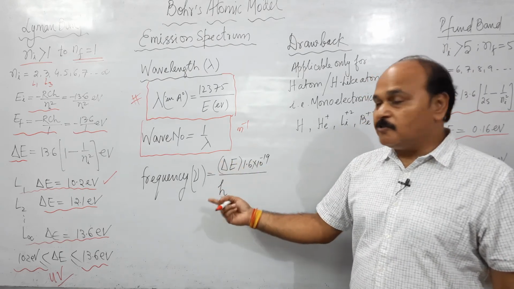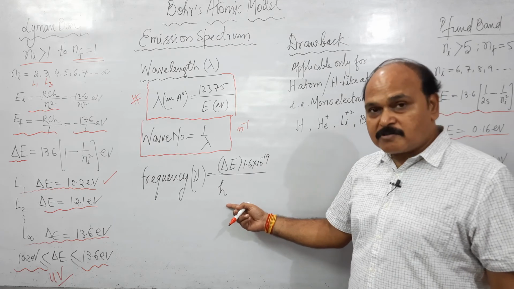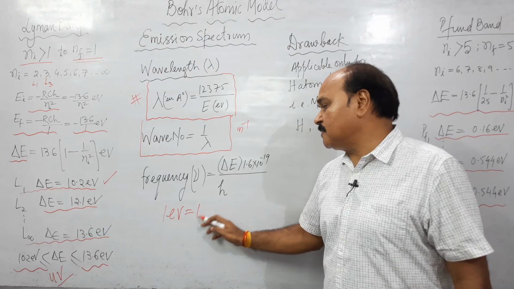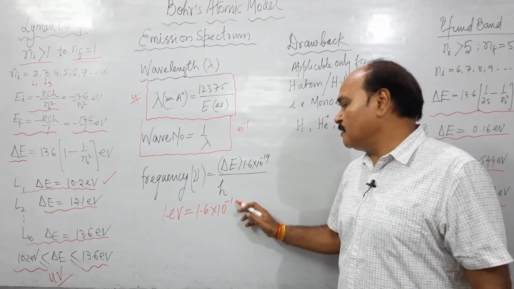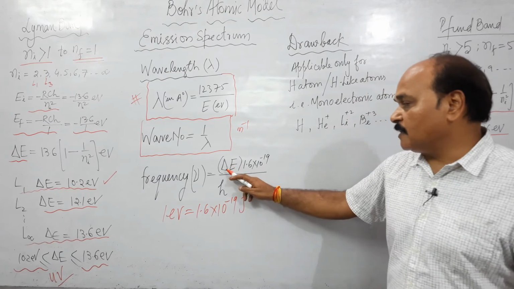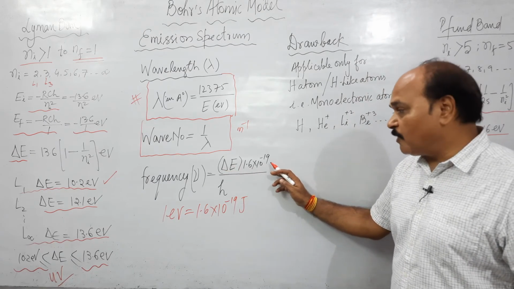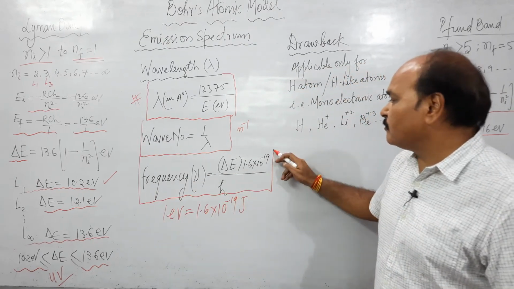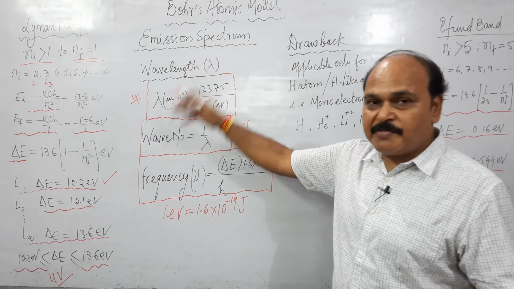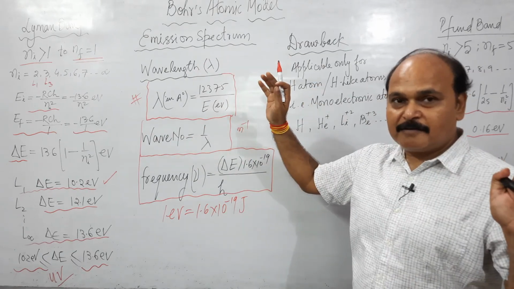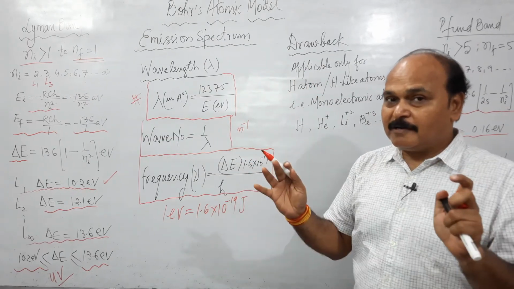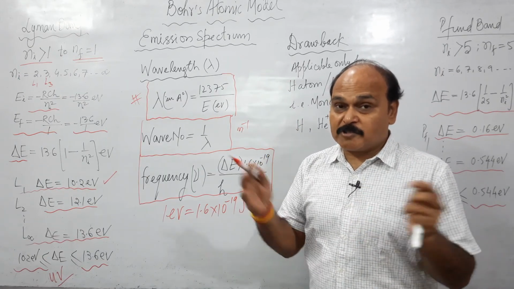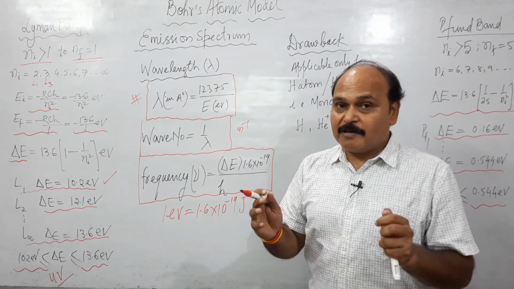So what is nu? Nu is energy upon Planck's constant, but energy has to be in joule, and we know that 1 electron volt is 1.6 × 10^-19 joule. That is why we have converted this energy in electron volt into joule and divided that with H. So we know the energy, we can find out for every line wavelength, wave number, frequency, everything. Now you can work out every numerical asked from this particular unit, Bohr's atomic model of your level.